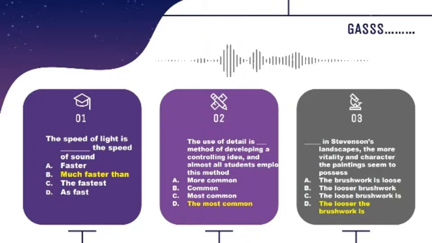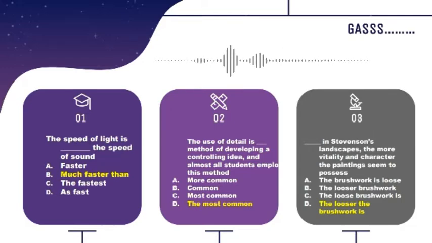The options are A. Faster, B. Much faster than, C. The fastest, D. As fast. And I choose B because the question is comparing the speed of light and the speed of sound. So it is comparative and needs er plus than, and the correct option is B.